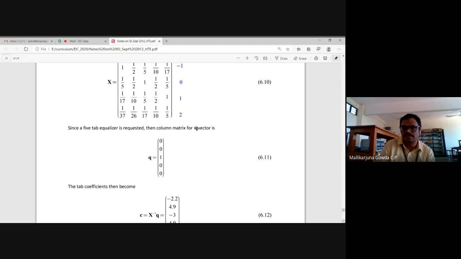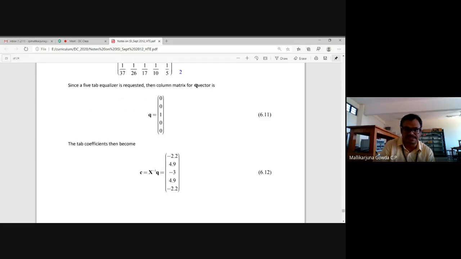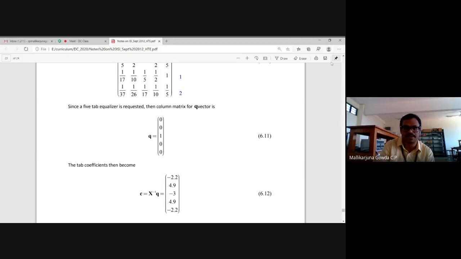See, you will be able to find out this value, the C matrix, no? That is XC is equal to Q. After determining the value of X and knowing Q, by taking X inverse and multiplying it with Q, you will also get the value of C.